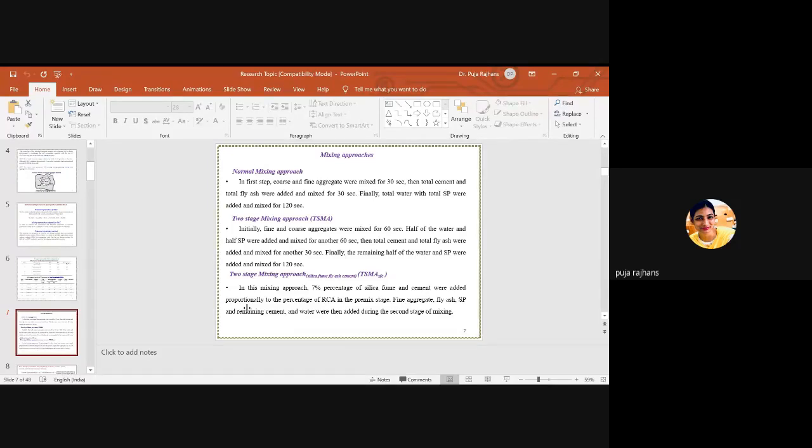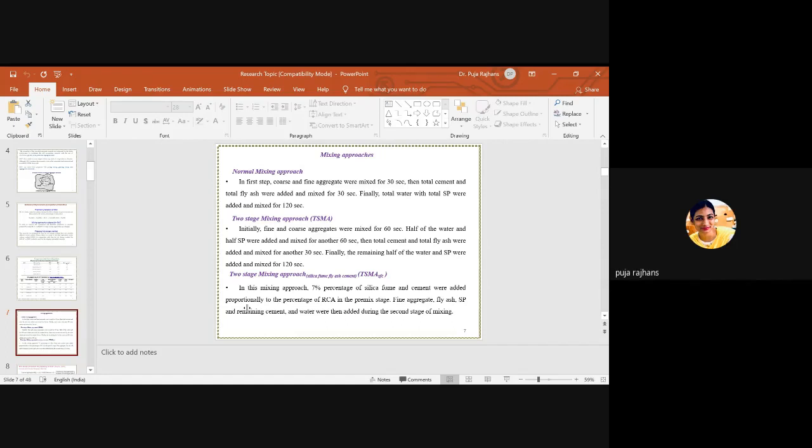The mixing approach is almost the same, but here we have a premix stage. What is the premix stage? In the premix stage, pour RCA in the mixing machine and use a little bit of water and silica fume. And this silica fume and water go into the pores of RCA. So now the further method is the same as the two-stage mixing approach, but here we have a premix stage.